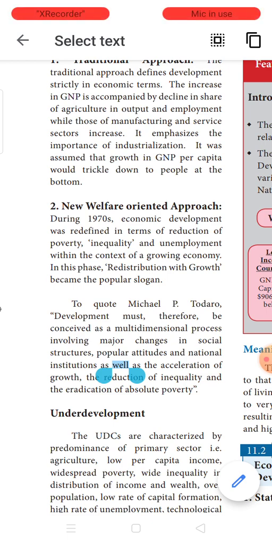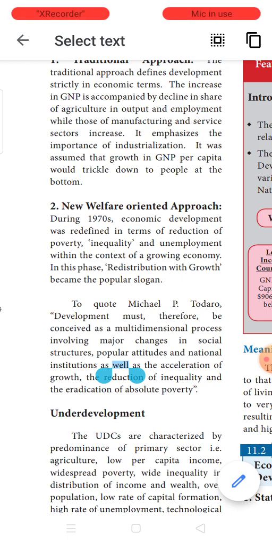By doing this, many of the countries saw a sharp decline in the share of agricultural inputs, because agricultural inputs as such do not contribute much to the GNP. So they started concentrating more on industrialization, which was yielding a good profit, and thereby their GNP was increasing.